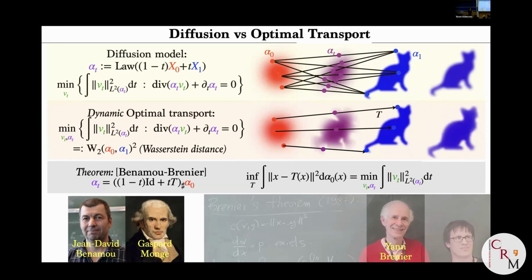And this is important because in practice, what costs a lot in sampling is the fact that you need to discretize your ODE. The good news with diffusion models, with respect to what was done before, like GANs or normalizing flows, is that they are much easier to train. It's very easy to train. But the bad news is that at test time, when you want to deploy your model, it costs a lot because you need to integrate an ODE.